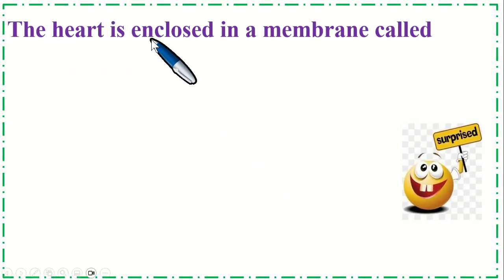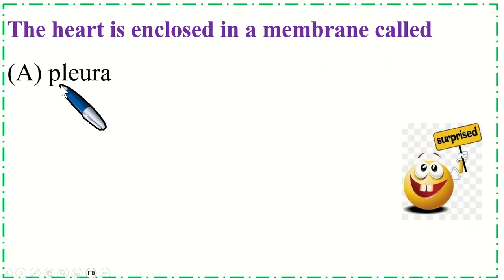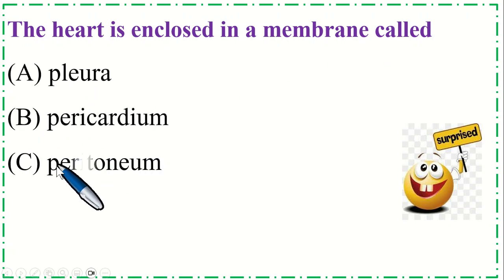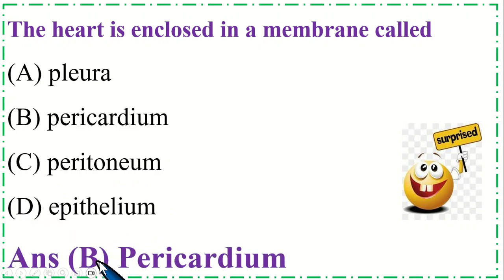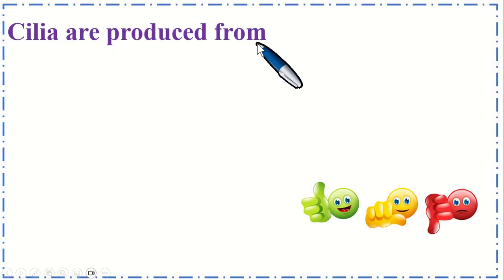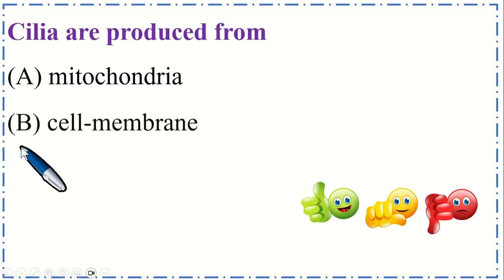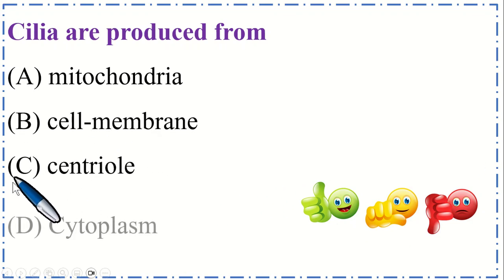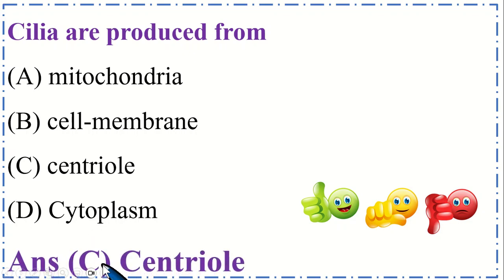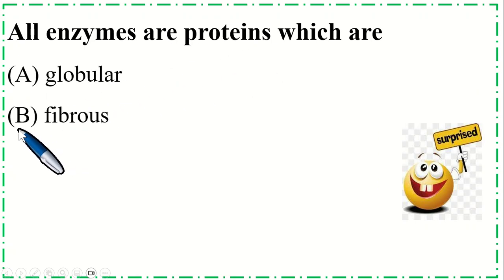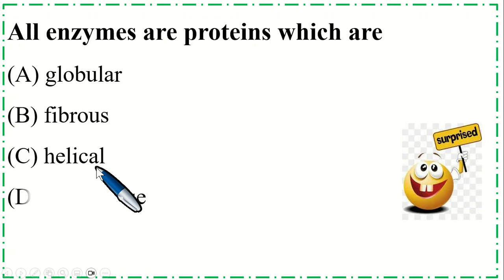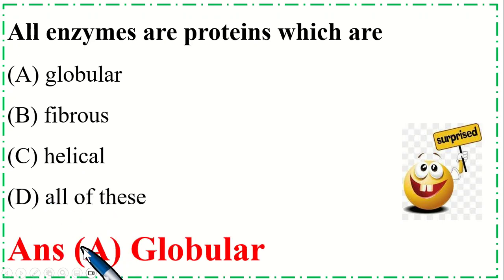The heart is enclosed in a membrane called option A, pleura, B, pericardium, C, peritoneum, and option D, epithelium. So the correct option is B, pericardium. Cilia are produced from option A, mitochondria, B, cell membrane, C, centriole, and option D, cytoplasm. So the correct option is C, centriole. All enzymes are proteins which are option A, globular, B, fibrous, C, helical, and option D, all of these. So the correct option is A, globular.